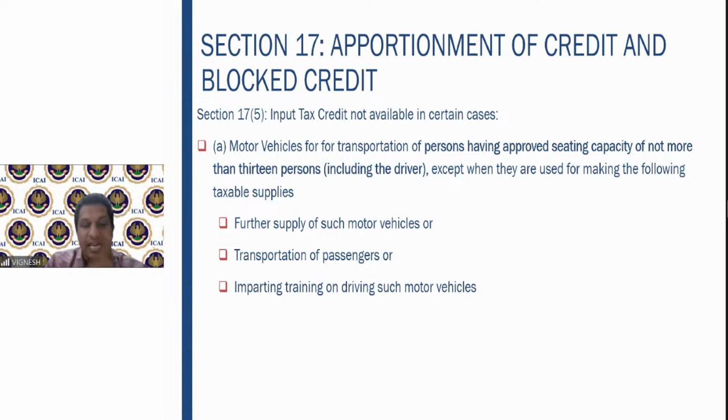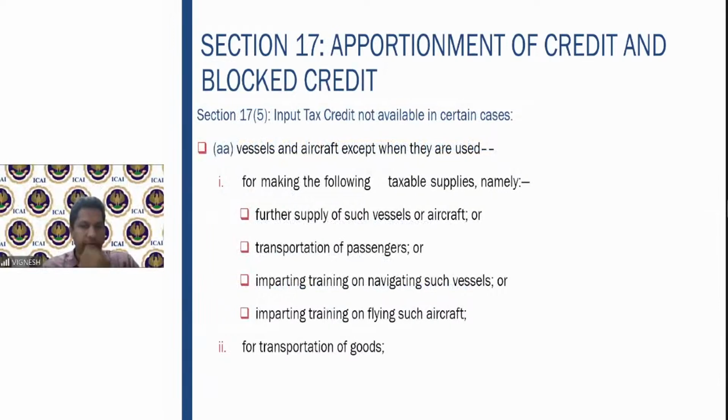And the third one is imparting training on driving of such motor vehicles. So if you are operating a driving school, you purchase the motor vehicle, and in that motor vehicle you give the learning facilities, like you are operating a motor driving school where such vehicles are used, you can claim the input tax credit. So I hope clause A is pretty clear to everyone as to what is subject to ITC and on what you cannot claim the respective input tax credit.